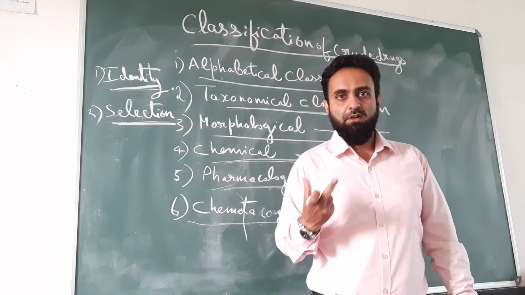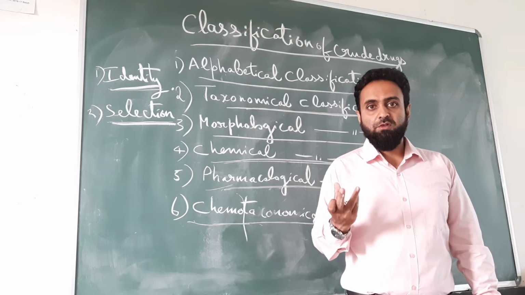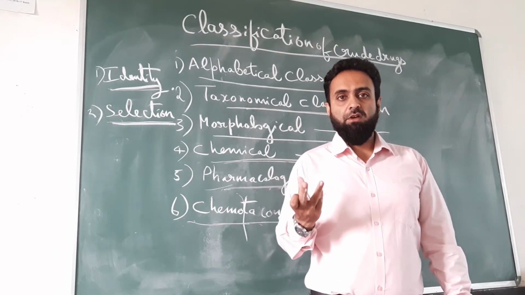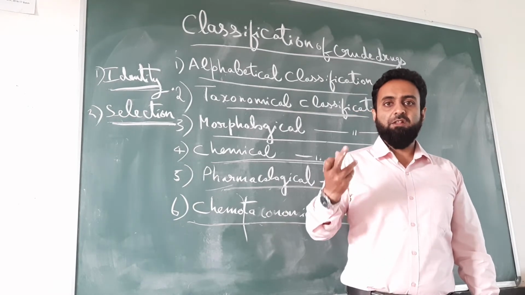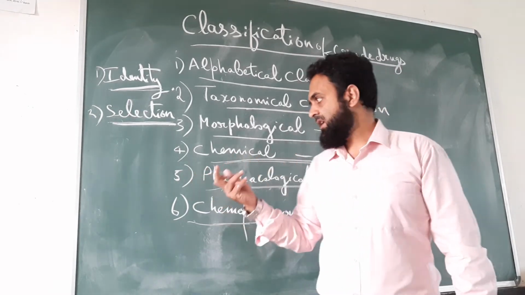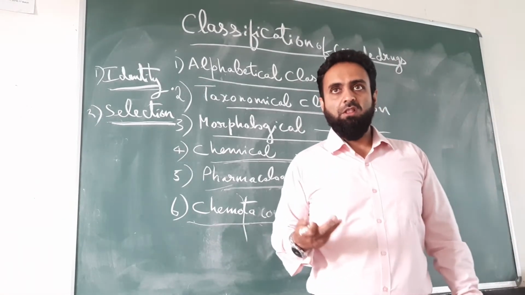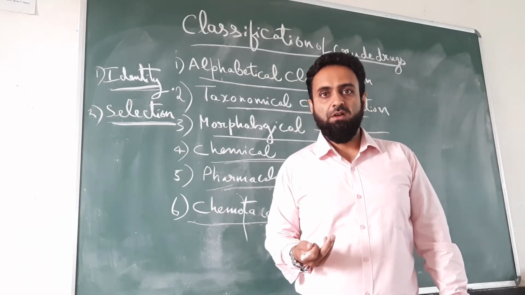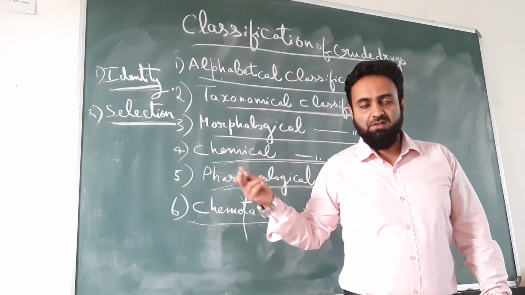When one plant or one extract has more than one constituent, here you will be looking at the most active constituent, which has therapeutic uses or medicinal value, and based on that most active constituent, the drugs are classified chemically. Example, alkaloids: all the drugs that contain alkaloids, Rauwolfia, datura, cinchona, etc., are grouped in one class.